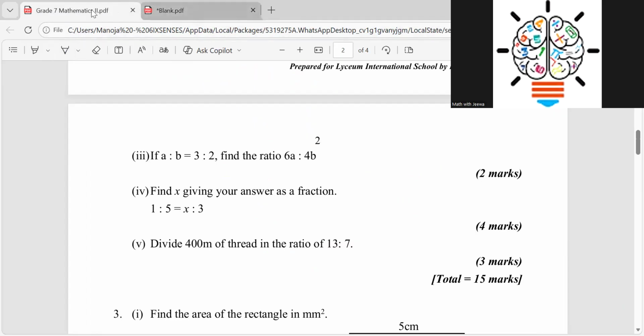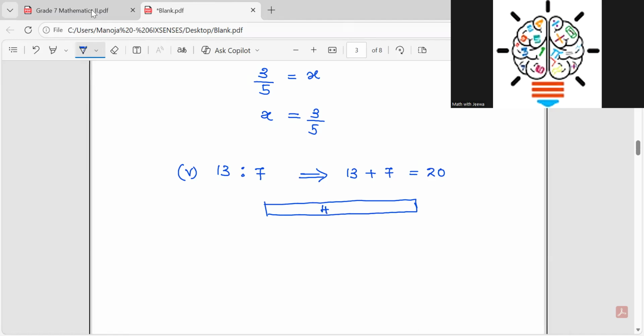400 meters of thread, and then you are going to divide it into 2 parts, part 1 and part 2. Right now, children, you might wonder why this teacher is doing all these things.